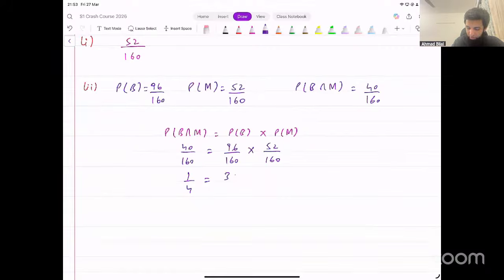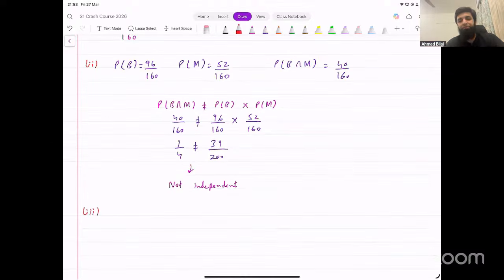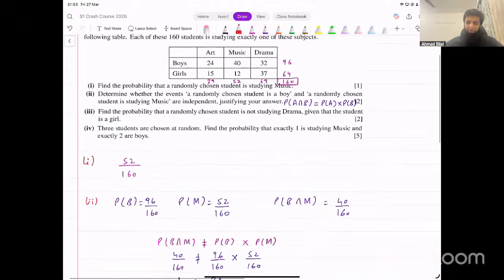39 over 200. So that's clearly not equal. So we can say these two are not equal. If they're not equal, that means they are not independent. Okay? So they're not independent. That was the second part. Okay? Now that was also not very difficult.